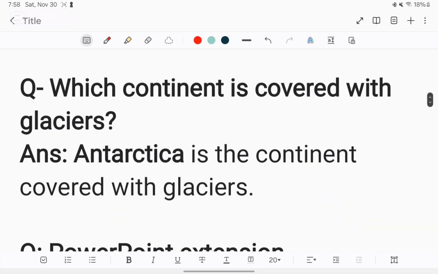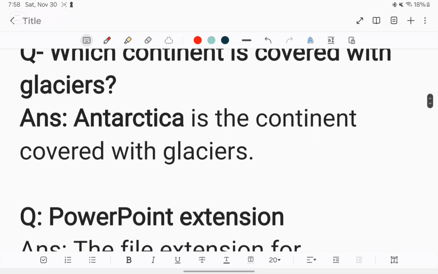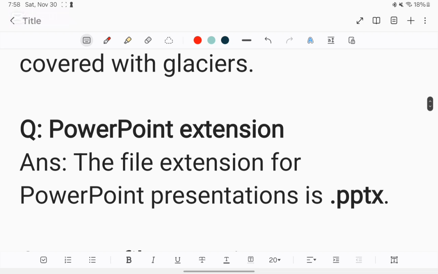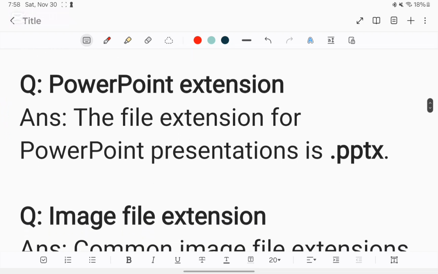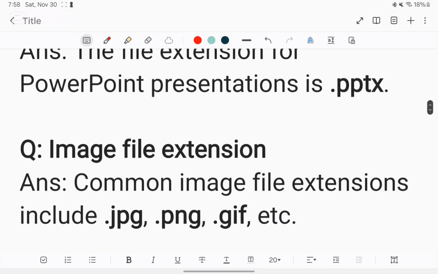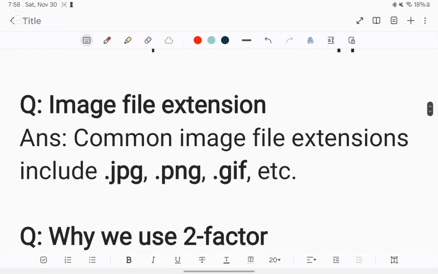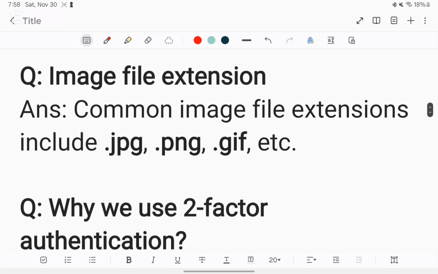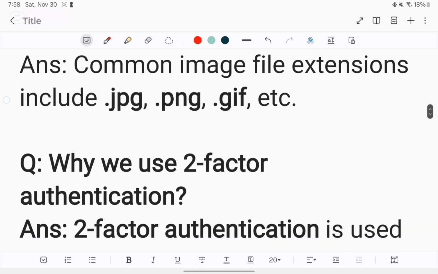Question: Which continent is covered with glaciers? Answer: Antarctica is the continent covered with glaciers. Question: PowerPoint extension. Answer: The file extension for a PowerPoint presentation is .pptx. Question: Image file extension. Image file extensions are .jpg, .png, .gif.